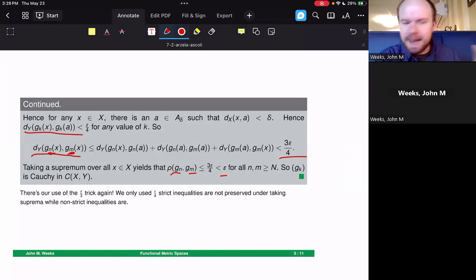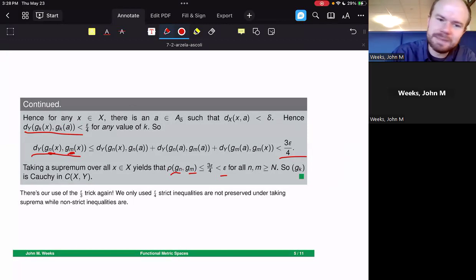A neat little epsilon over 3 trick again. Notice I only used epsilon over 4, and you may have been like, why are there going to be 4 of them? No, there's only 3, but I ended up needing to take a supremum, which loses me the less than. It gives me a less than or equal to. So I used one last epsilon over 4 to make 3 epsilon over 4 less than epsilon. You could have absolutely used epsilon over 3 the whole way here.